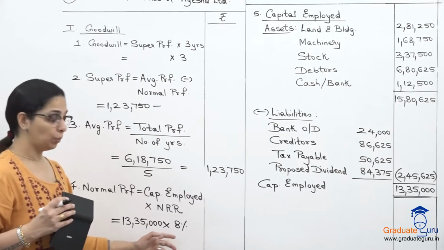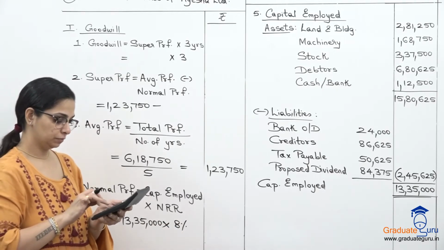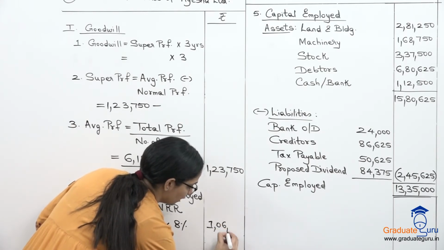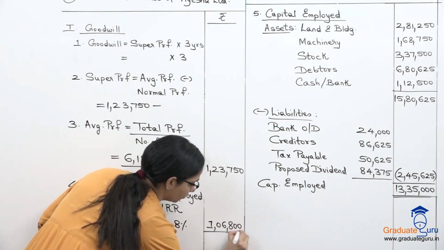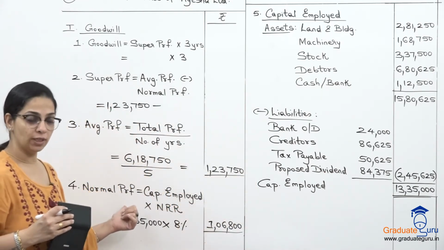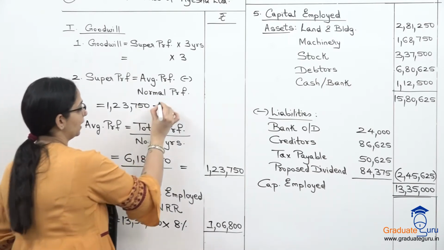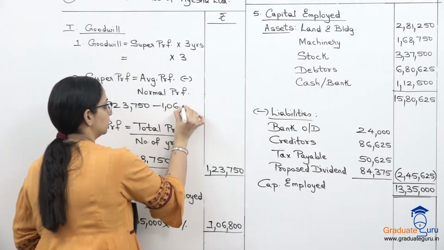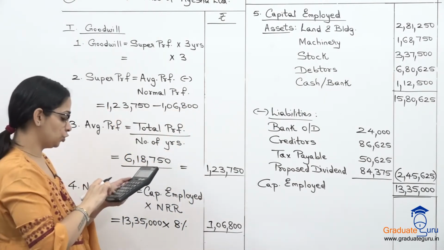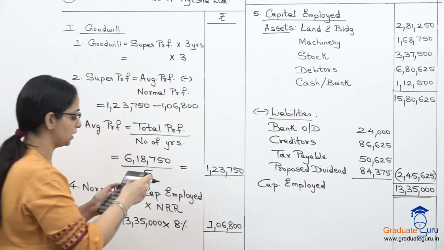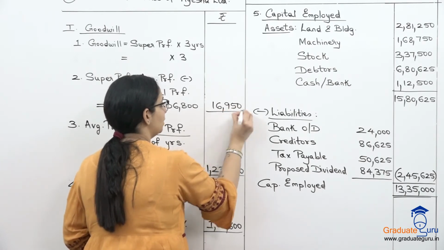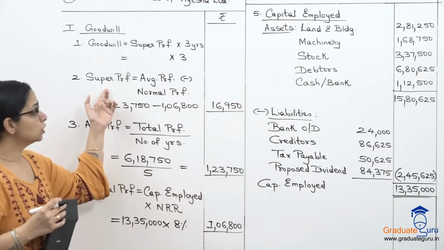And I will multiply it with 8%. We get 1,06,800. This is our normal profit which we were calculating over here. So normal profit हम यहाँ पर लेकर जाएंगे. Let's subtract from our average profit 123,750. We get 16,950 as what? Super profit.